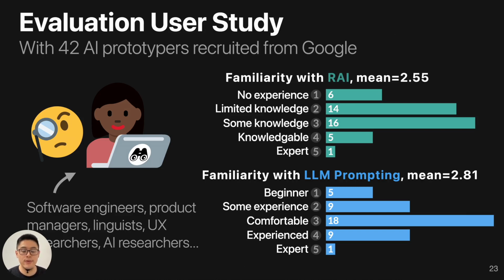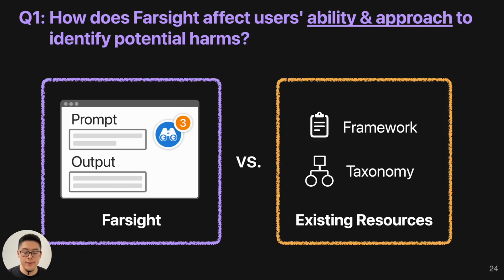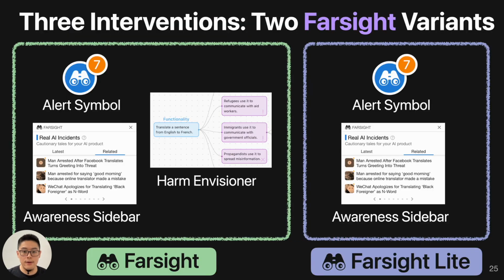So we conducted an evaluation user study with 42 AI prototypers recruited from Google. They have diverse roles such as software engineers, product managers, and UX researchers, and different familiarity levels with AI and prompting. First, we want to study how Farsight affects users' ability and approach to identify potential harms. So we want to compare Farsight with existing resources such as frameworks and taxonomies. And for Farsight, we also have two variants, so we want to study the role of human-AI collaborative harm envisioning.